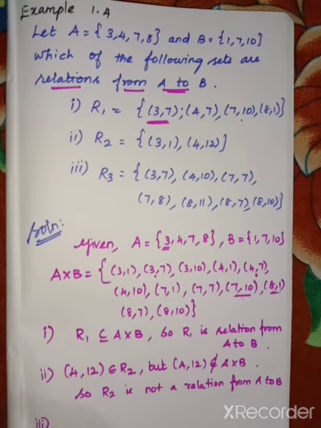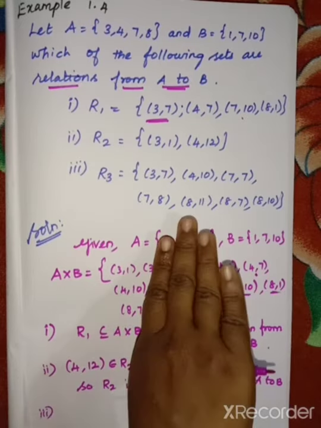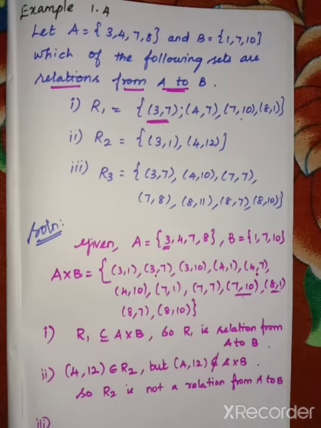Already I have said, for a pair of elements you must not exchange the elements. You must take the pair as it is. Whatever the first element is, you must take it as first, and the second as second. We should not interchange them. So only if the pair is in that particular order is it an ordered pair. So 7, 8 is not in A cross B. So you need not check the other elements.